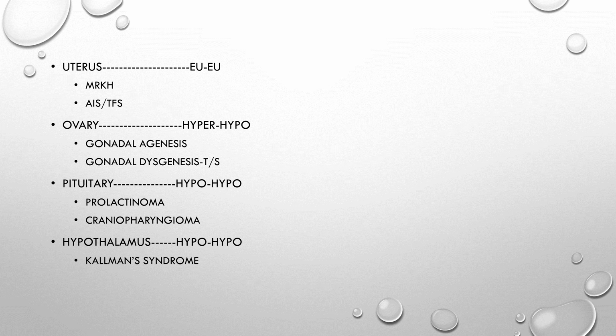Going on to the pituitary, the gonadotropins are not secreted in an appropriate amount, and obviously the gonads are not developing because of that. It can be because of a prolactinoma or a craniopharyngioma. Going on to the ovary, the HPO axis is okay, but the ovary is not responding to the gonadotropins.